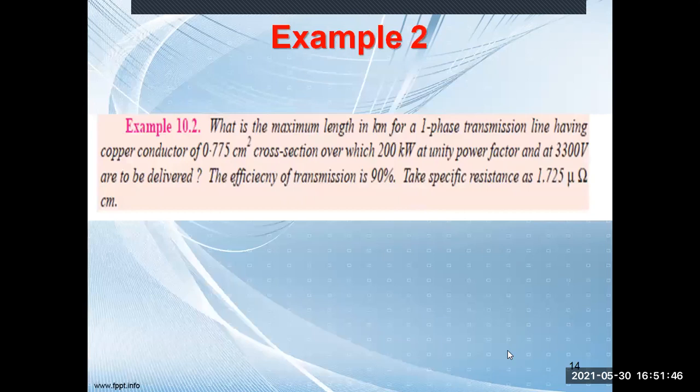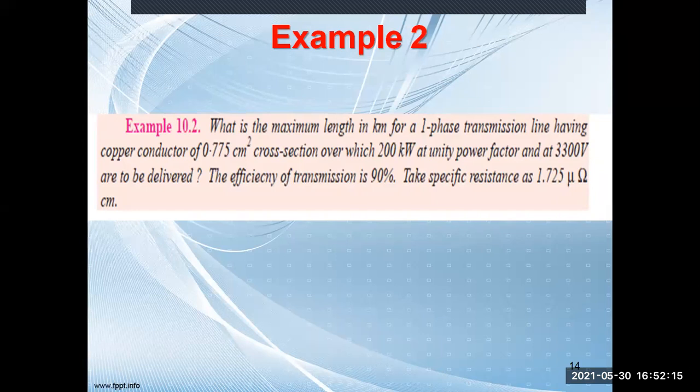Now next question is, what is the maximum length in kilometer for a single phase transmission line having copper conductor of 0.775 centimeter square cross section, over which 200 kilowatt at unity power factor and at 3300 volt are to be delivered. The efficiency of transmission is 90%. Take specific resistance as 1.725 micro ohm centimeter.